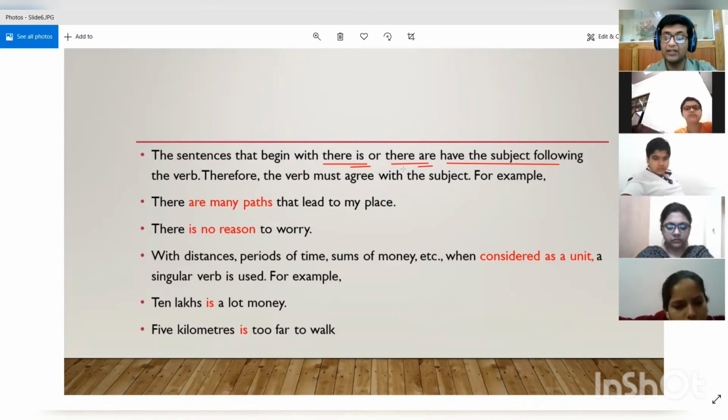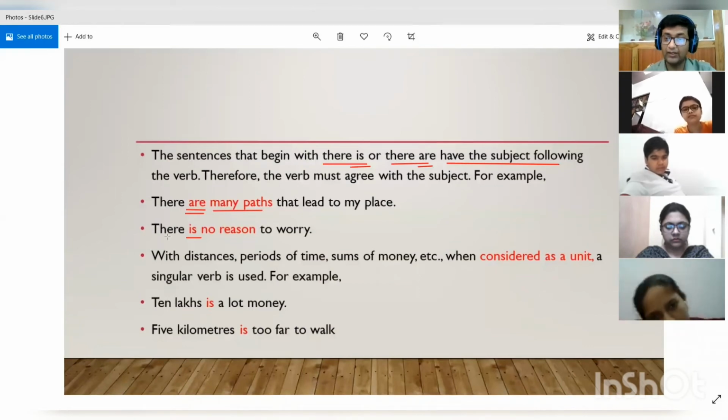So now it is being said that the subject should be according to the verbs that are present at the beginning of the sentence only. For example, if we are starting the sentence with there are, then the next thing that should be placed after are should always be plural in nature, right?